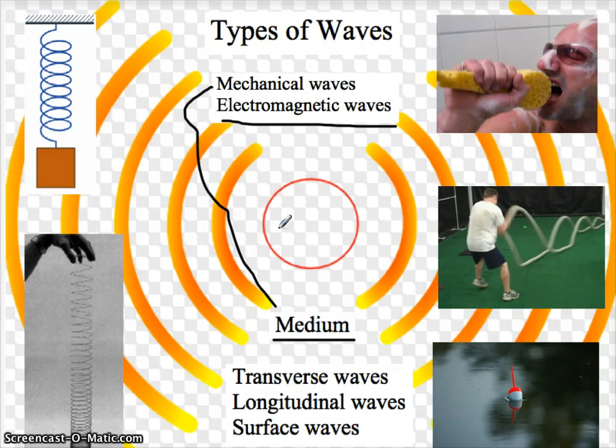Something here on Earth does that too. Another electromagnetic wave is radio waves. Hearing the radio is an electromagnetic wave. It does not need a medium, even though it happens to travel through the air. Also, it could bounce off satellites, which are out there with no air. So whenever you have an electromagnetic wave, oftentimes people refer to them as light waves, even though they could technically include the radio waves as well.